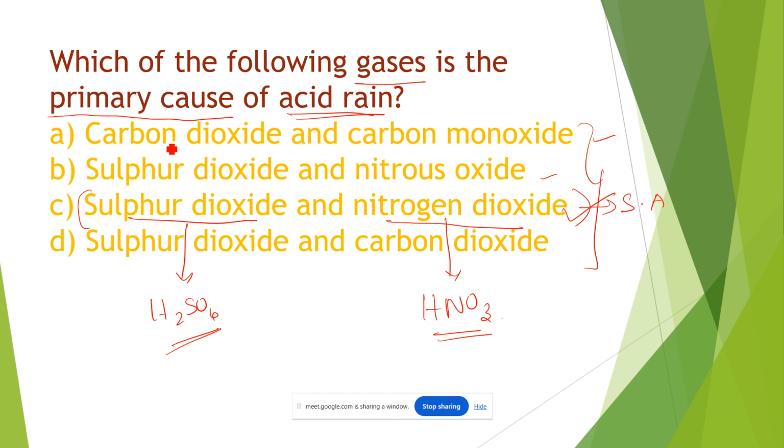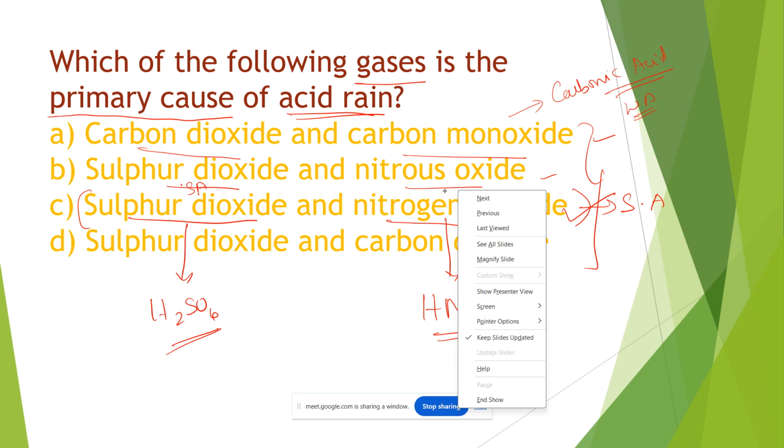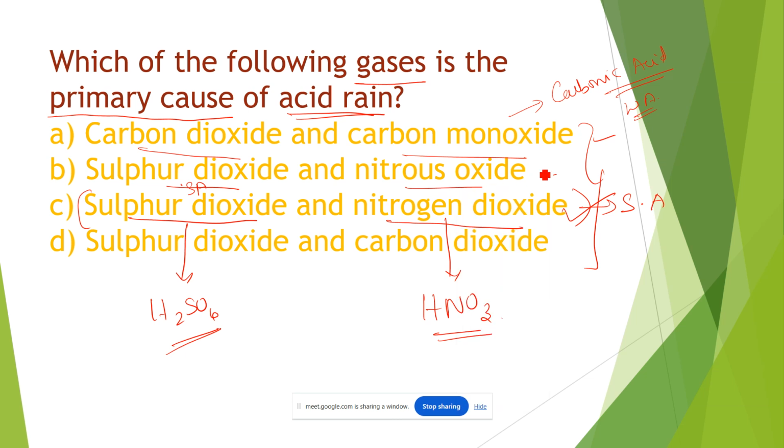But carbon dioxide and carbon monoxide form a weaker acid, carbonic acid. Carbonic acid is very weak, so it doesn't impact the atmosphere much. With sulfur dioxide and nitrous oxide, sulfur dioxide produces a strong acid, but nitrous oxide is unstable, so it produces only a weaker acid.